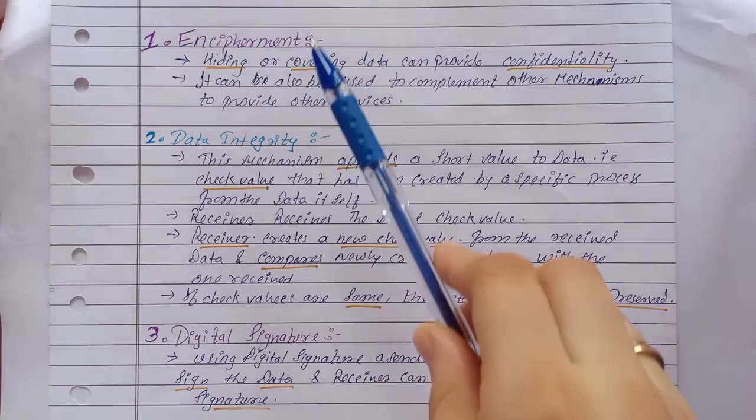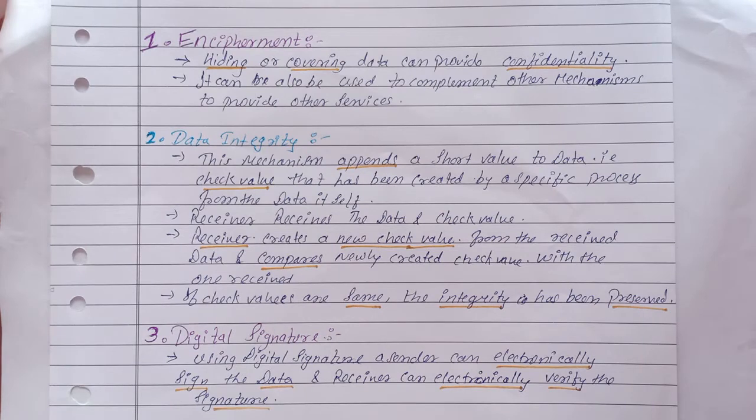So first is encipherment. Encipherment is hiding or covering data, that is randomizing. This provides confidentiality of the data.